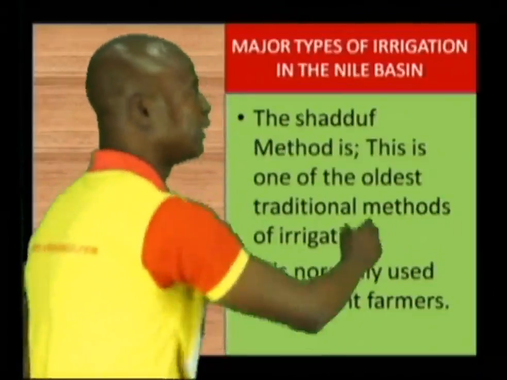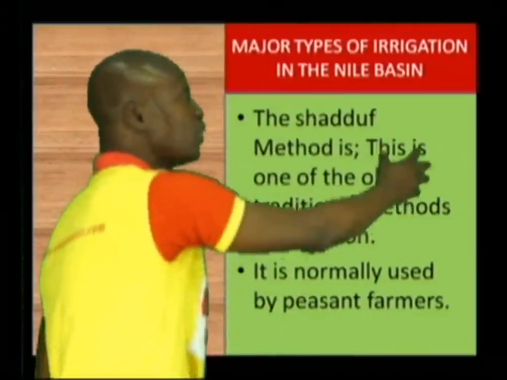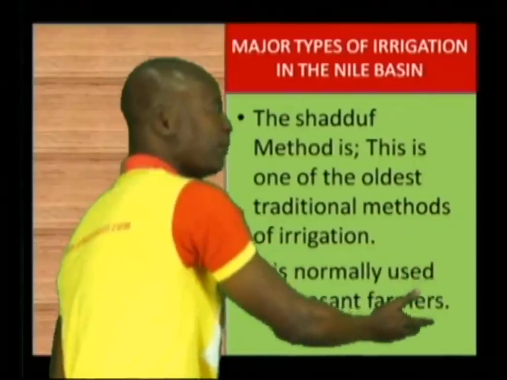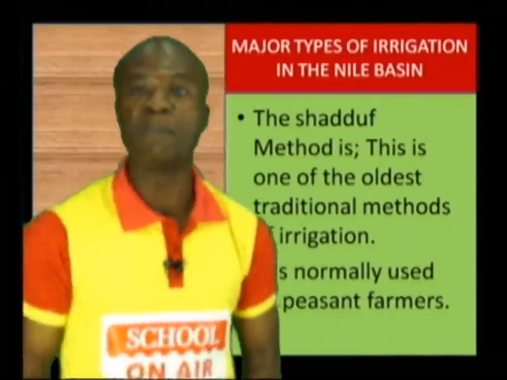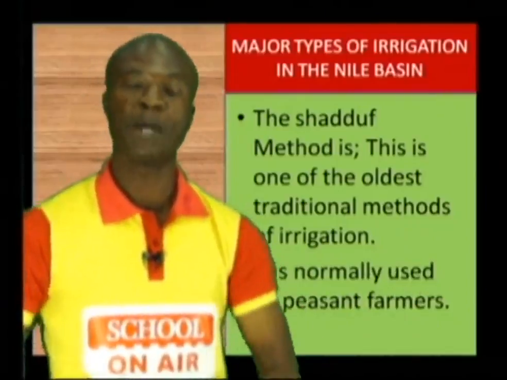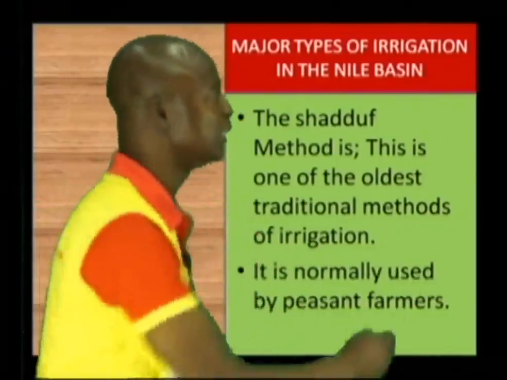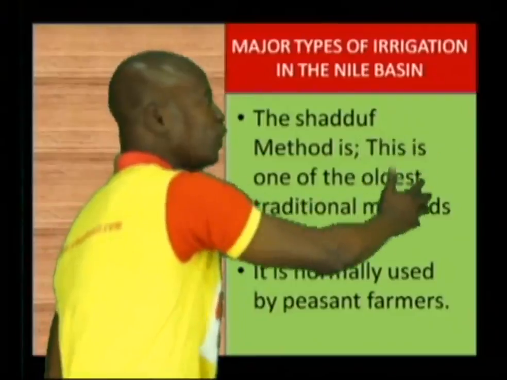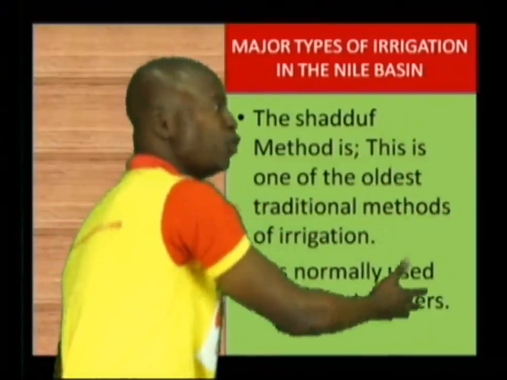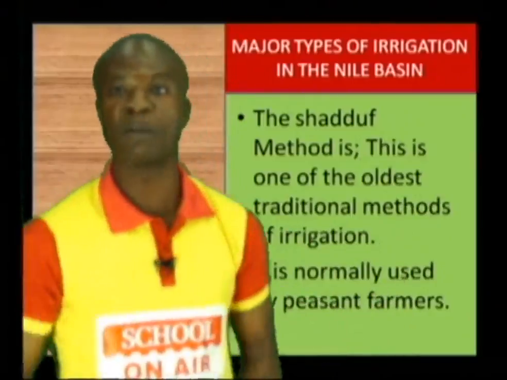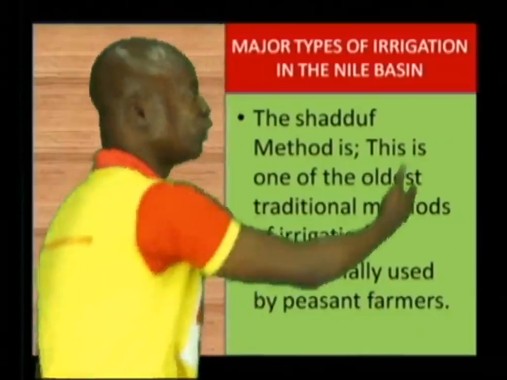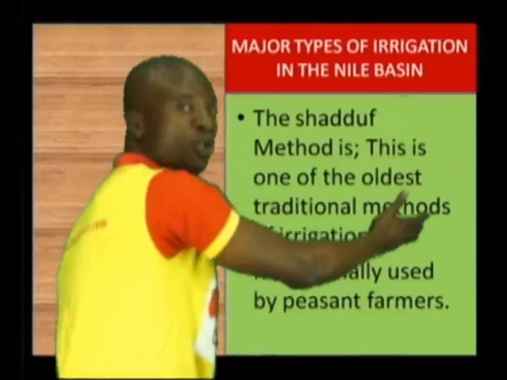We also have the Shaduf method. This is the oldest traditional method of irrigation. It's normally used by peasant farmers, unlike the modern method that is used by rich people or by those that practice plantation farming. The Shaduf method is the oldest form of irrigation, and is used by peasant rural farmers. The peasant rural farmers don't have money, so the best method they can use is the Shaduf method, or what I call the traditional method of irrigation.